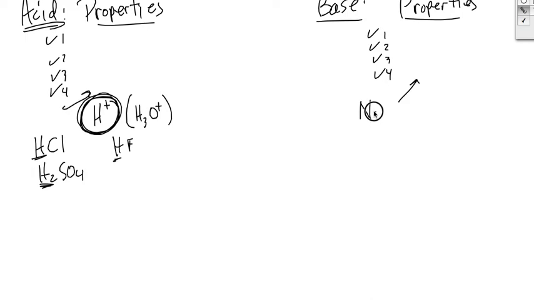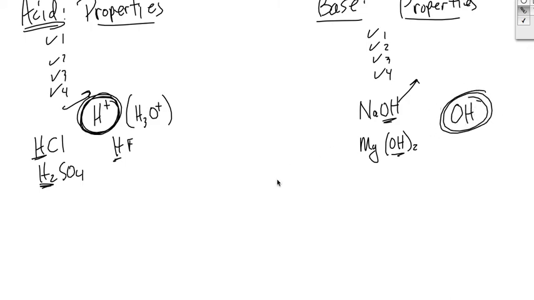With a base, you're going to often see an OH, like sodium hydroxide, magnesium hydroxide, there's the OH. So this is going to produce the hydroxide ion in water. That's one of the properties that you must know.